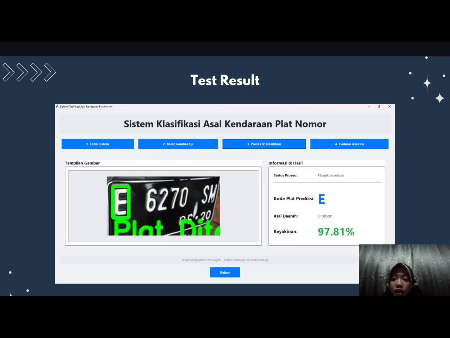Next, we will present the results from the application we developed, with its desktop GUI interface.